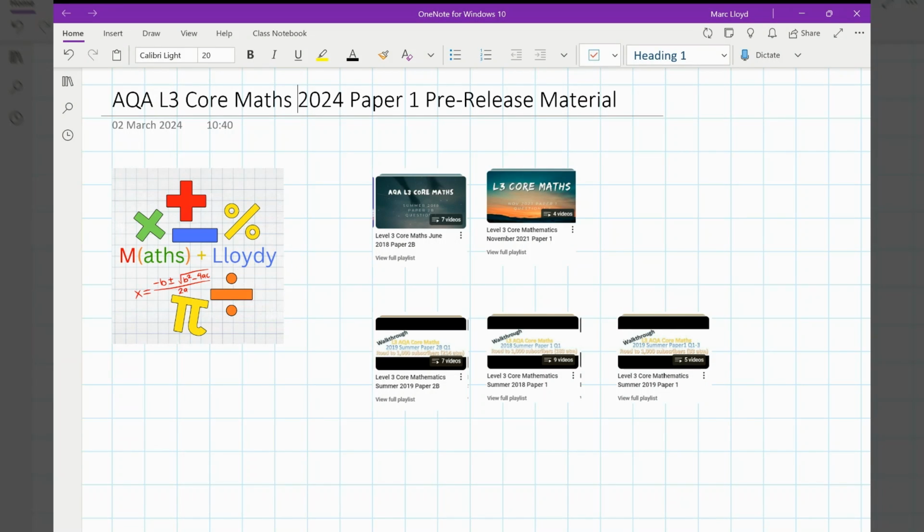Today we're focusing on the AQA Level 3 Core Maths pre-release material for the 2024 exam. Today we're looking at paper 1.